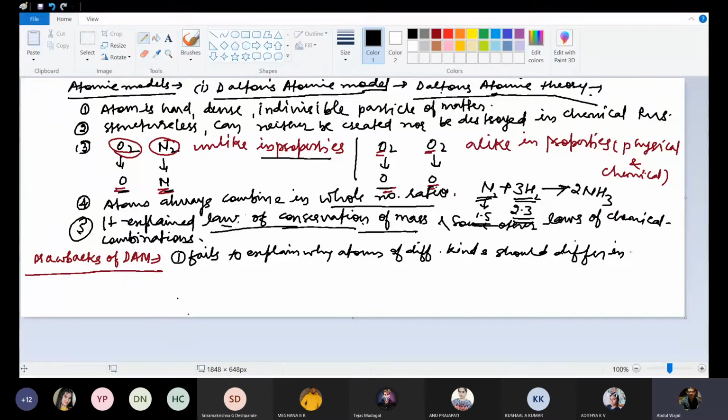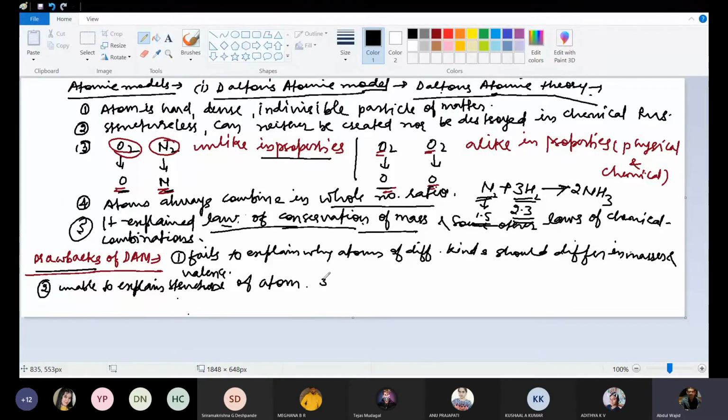Second drawback, limitation, or demerit: it is unable to explain the structure of the atom.